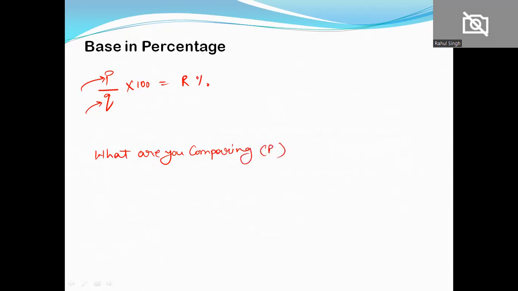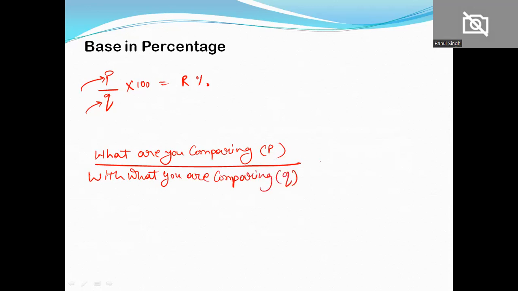You have to substitute in P. And with what you are comparing? So you have to substitute in numerator or denominator. If you multiply this thing by 100, so you get something R%, let's say. You get data in percentage.